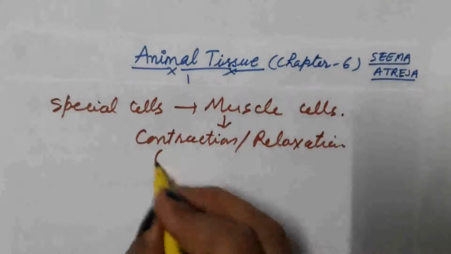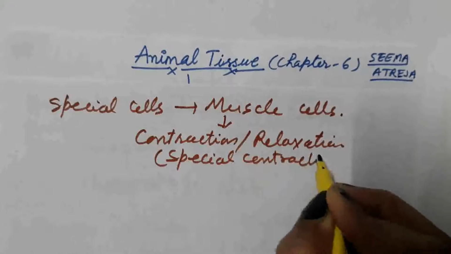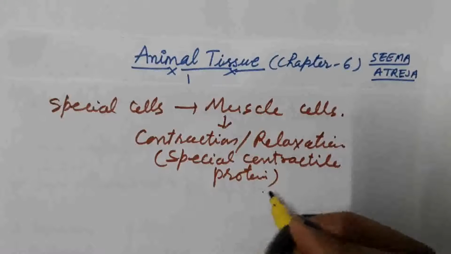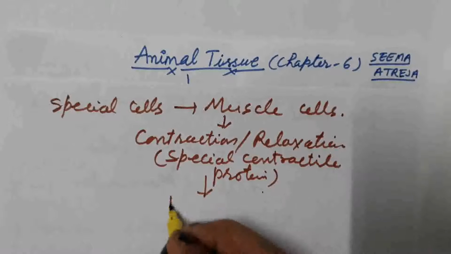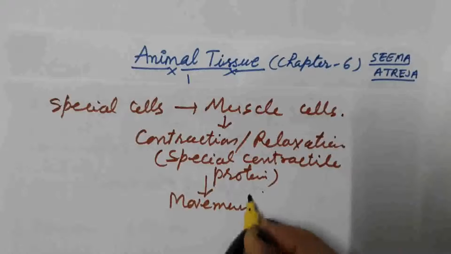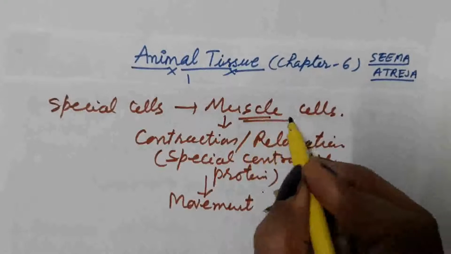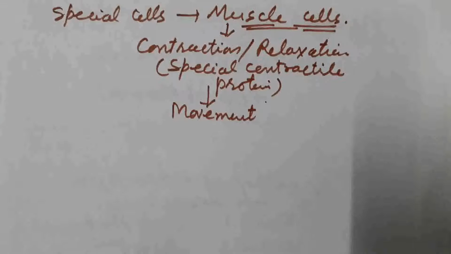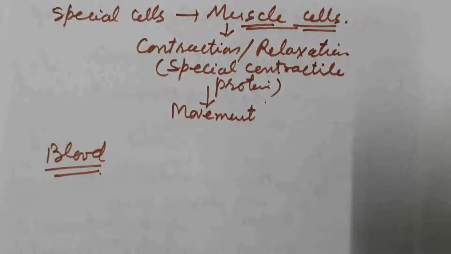due to the presence of a special protein, that is contractile protein. Because of this contraction and relaxation, various types of movements are caused in our body with the help of muscle cells. Muscle cells are the tissue in our body which constitute the muscular tissue. In the same way, another type of tissue present in our body is the blood, which is a type of connective tissue.